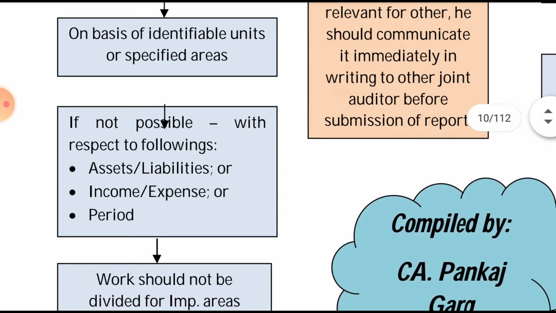Then if it is not possible with the above method, that is identified unit or the specified area, then they will divide with respect to the following, that is assets, liability, or the income expenditure, or according to the period wise, that from 1st April to 30th September, and from 1st October to 31st March, half of year period will be divided by the joint auditor.